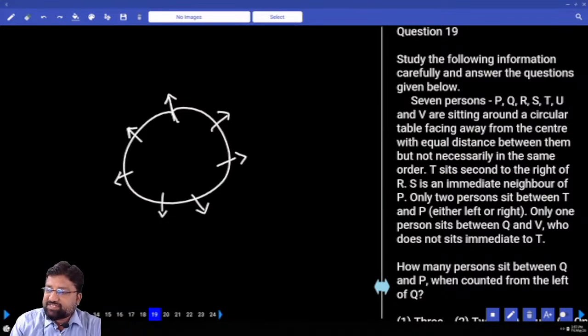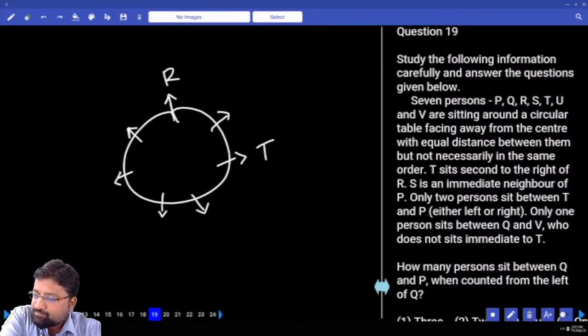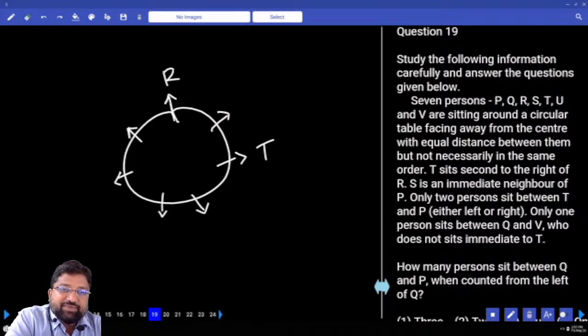What's happening here? Please read the first point. T sits second to the right of R. If this is R, second right, this is T. Next. S is an immediate neighbor of P. Only 2 persons sit between T and P.